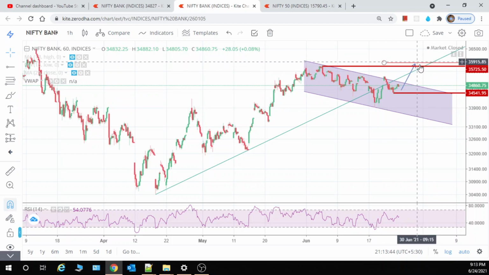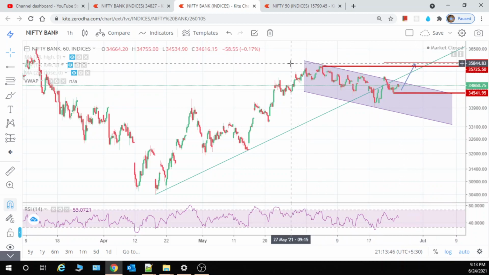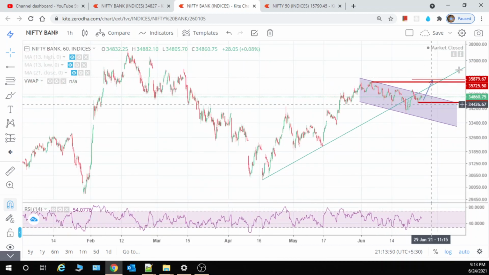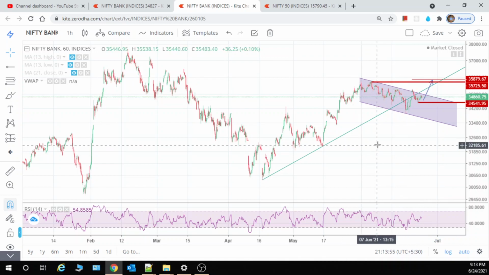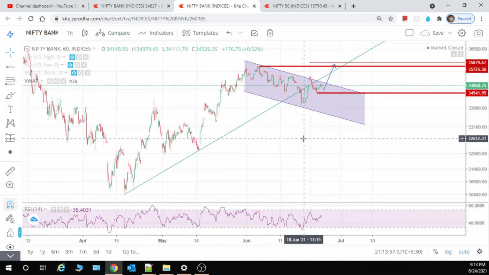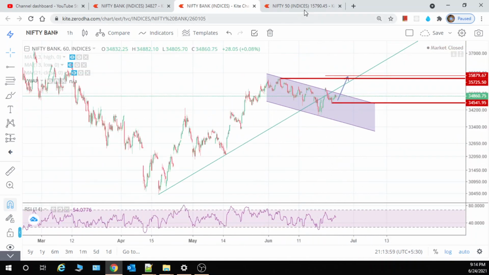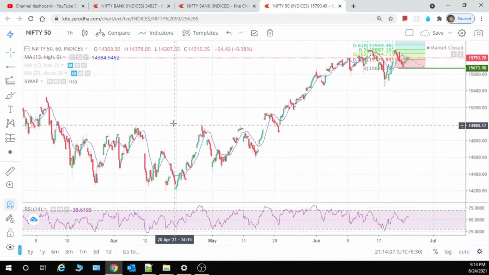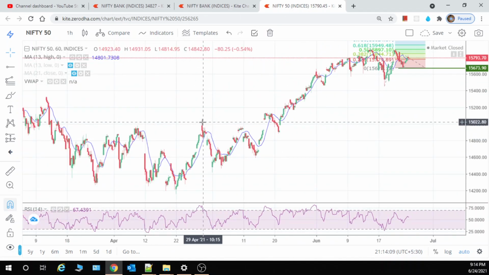If it is breaking above this, then obviously it will be 38,000. We will see the target, right? So in case of both Nifty and Bank Nifty, I am telling you from the beginning that I am a little bit bullish, because Nifty has not broken the 15,000 zone.